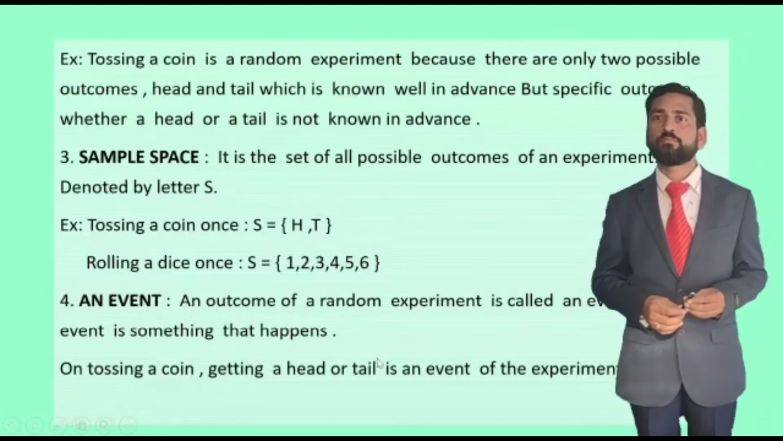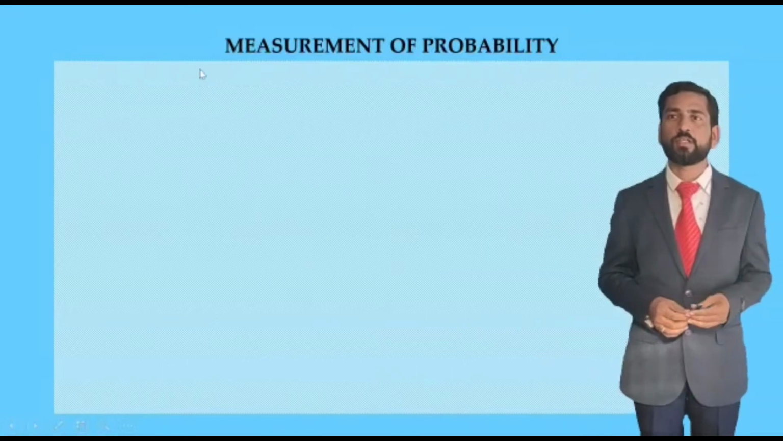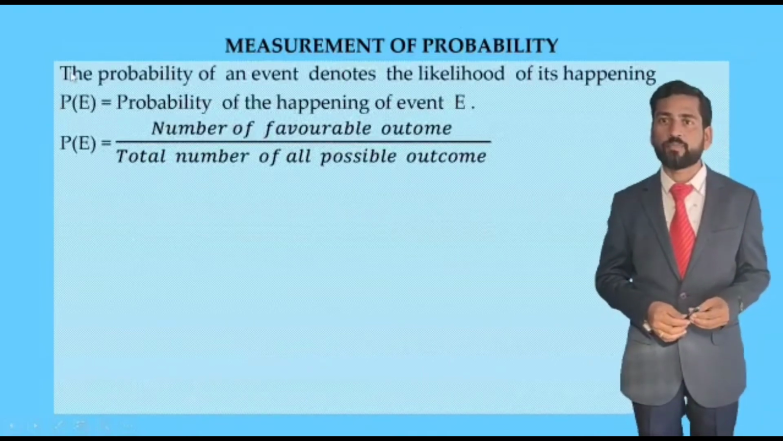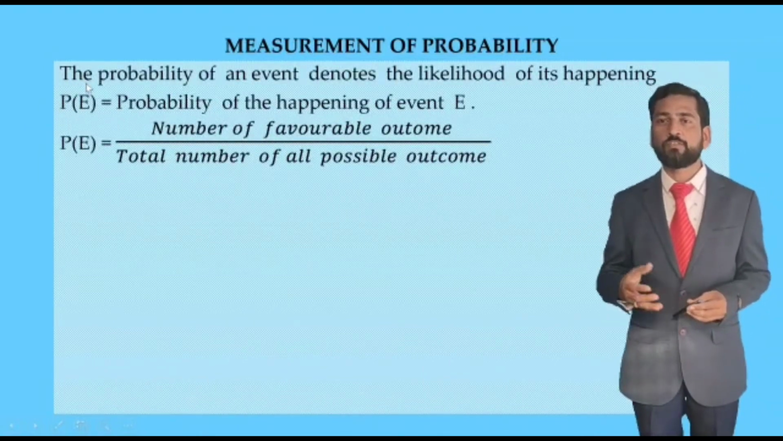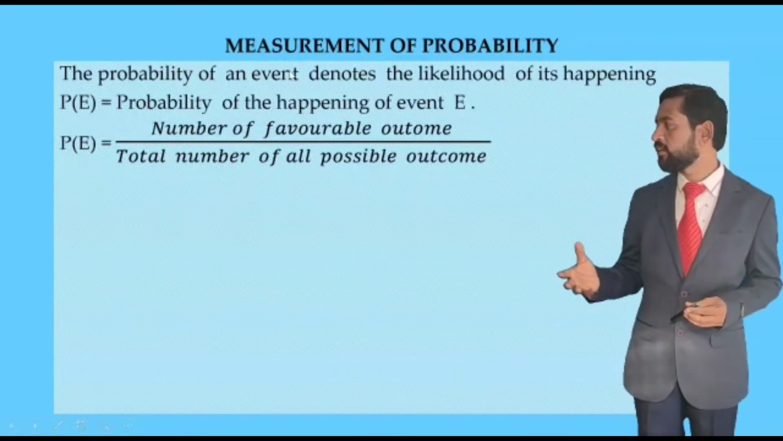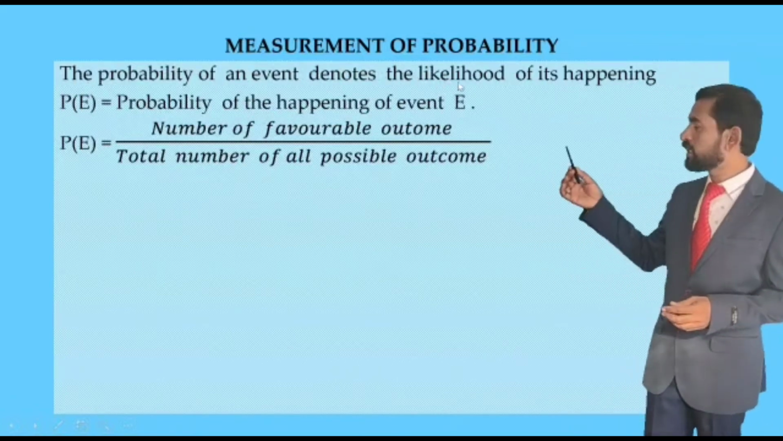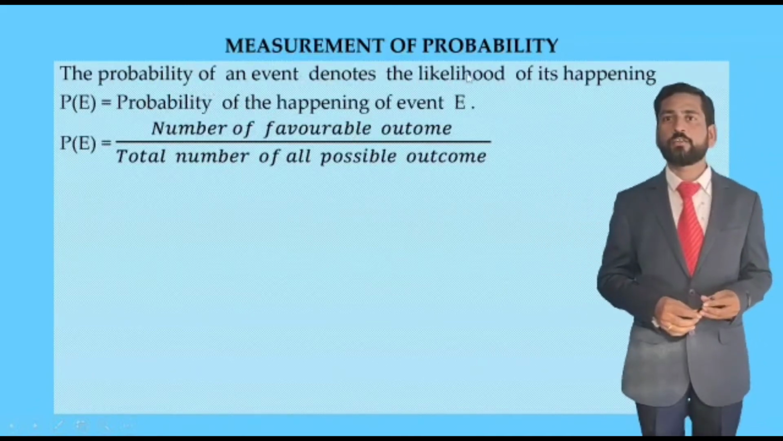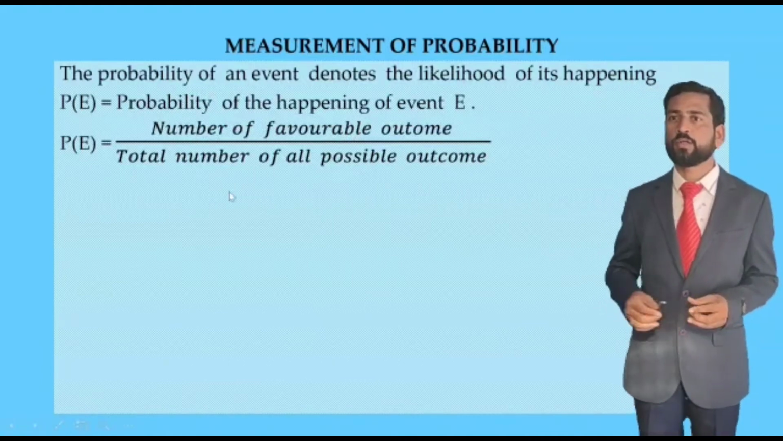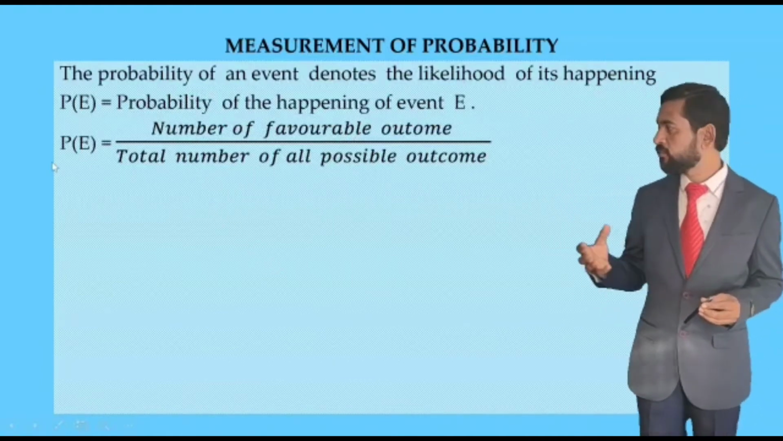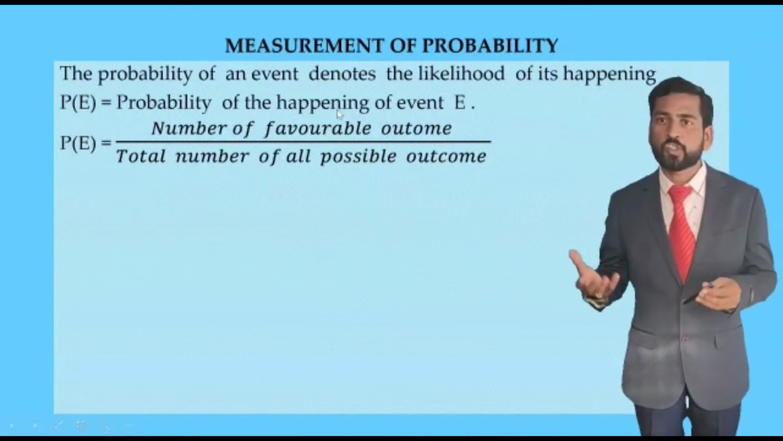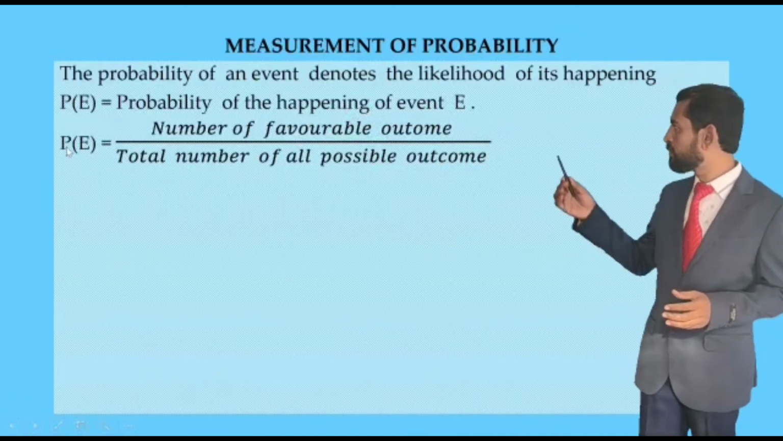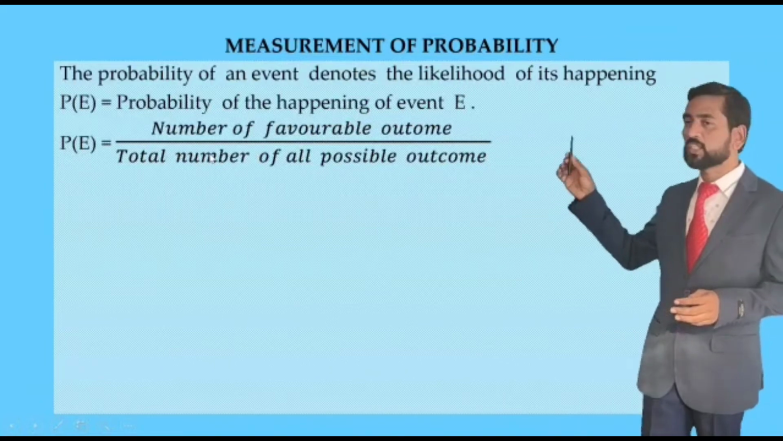Next, let us see the measurement of probability, that is the measurement of uncertainty, that is a chance. The measurement of a chance we call probability. The probability of an event denotes the likelihood of its happening. So P(E) equals the probability of the happening of an event E. The random experiment is conducted, and the happening of an outcome, an event, we call the probability of an event. P represents probability and E represents event.